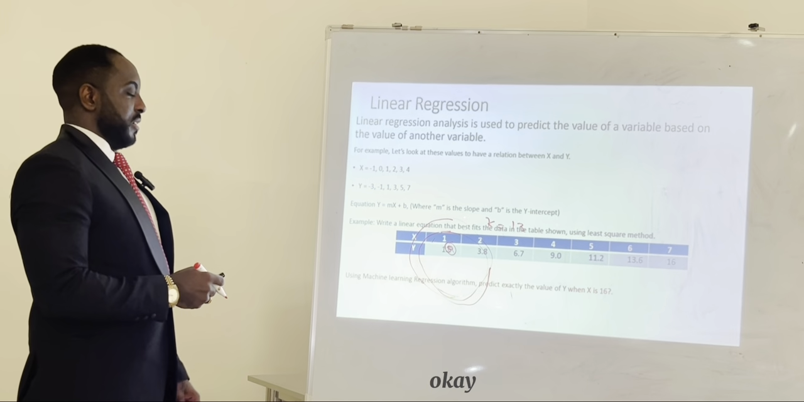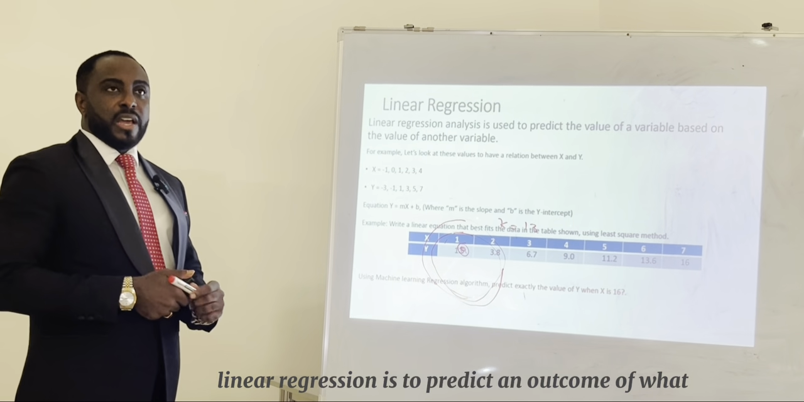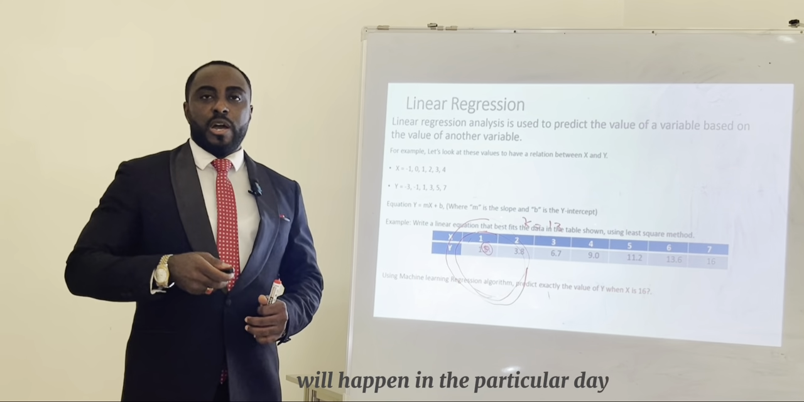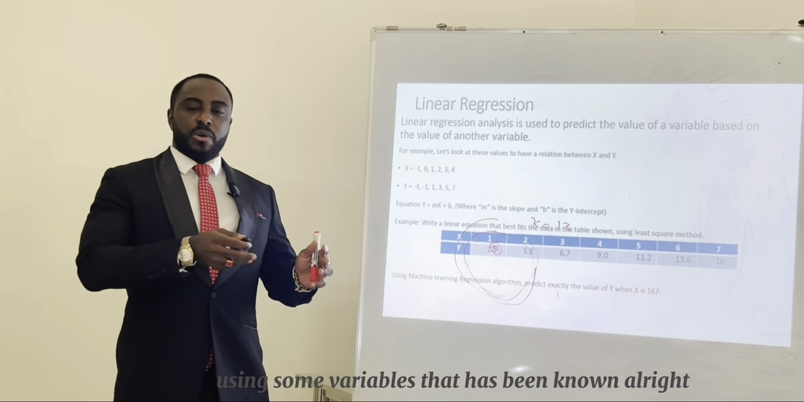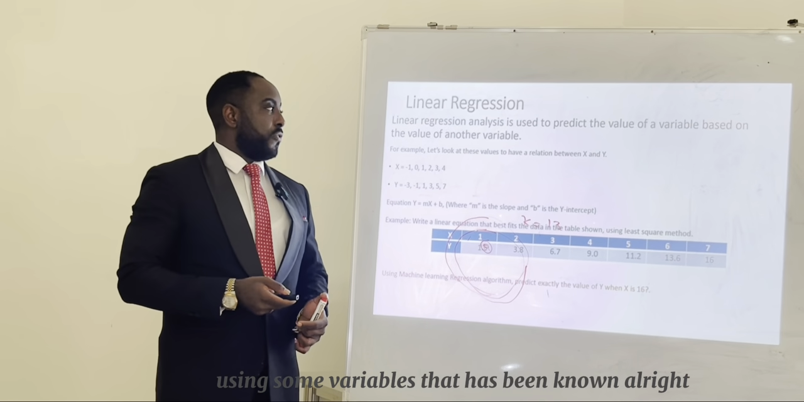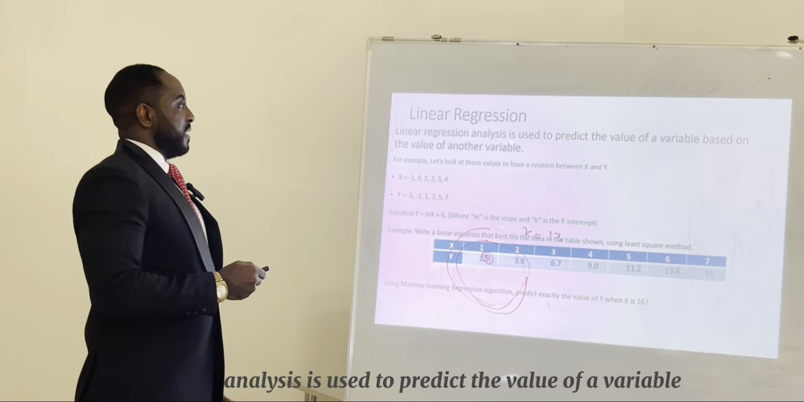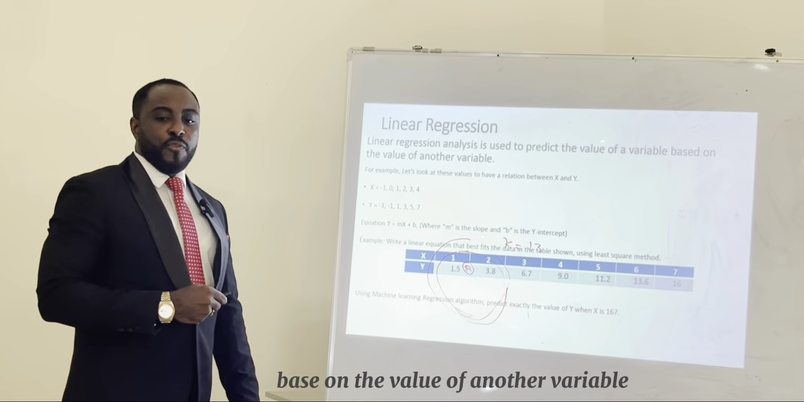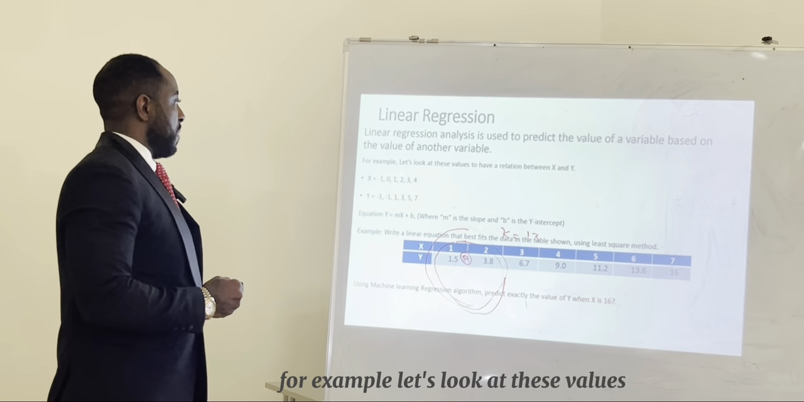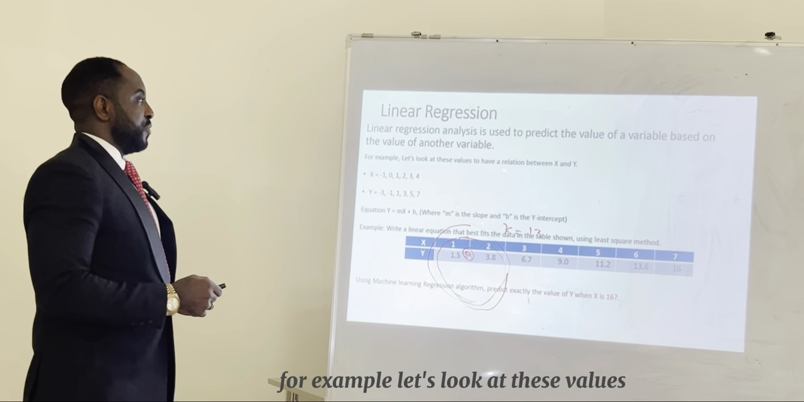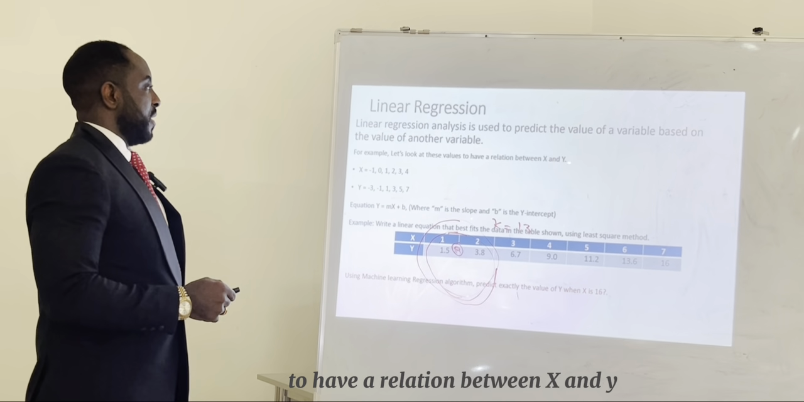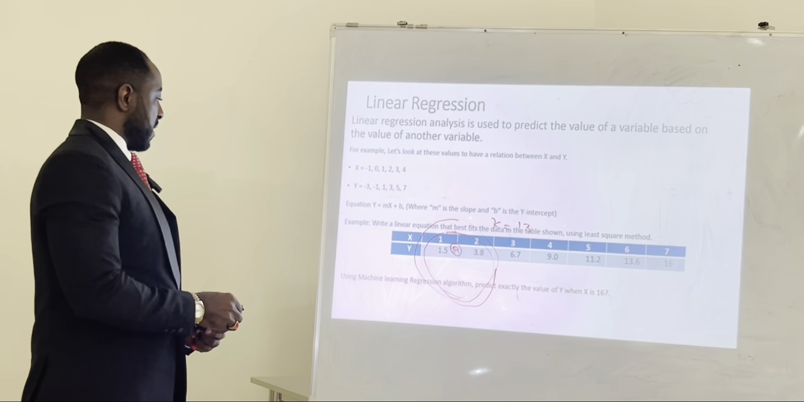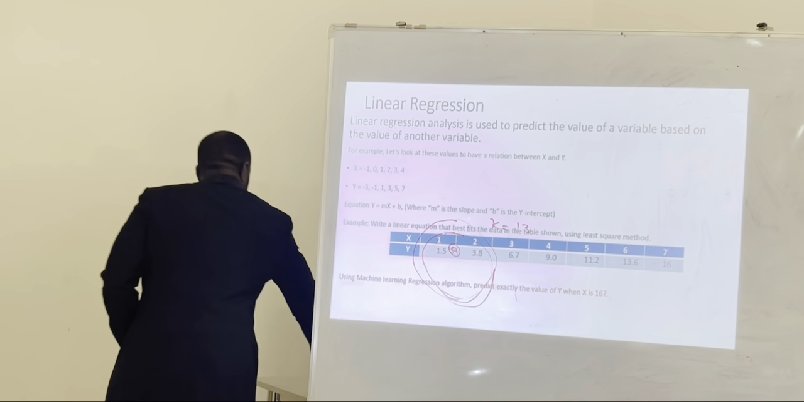Moving forward, linear regression. Okay. Linear regression is to predict an outcome of what will happen in a particular day using some variables that have been known. All right. So linear regression analysis is used to predict the value of a variable based on the value of another variable. For example, let's look at these values to have a relation between x and y.